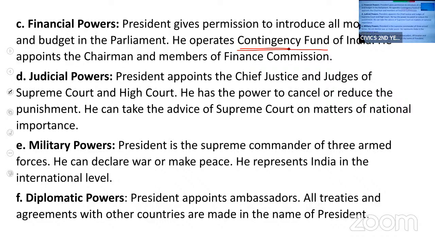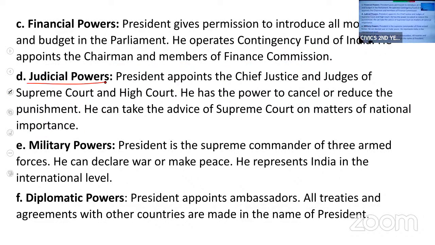He also appoints the chairman and members of the Finance Commission. So this is his financial power.